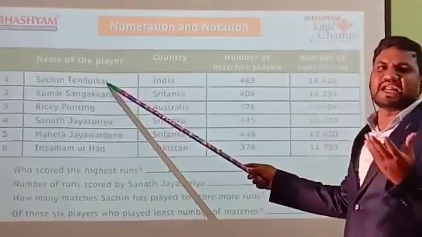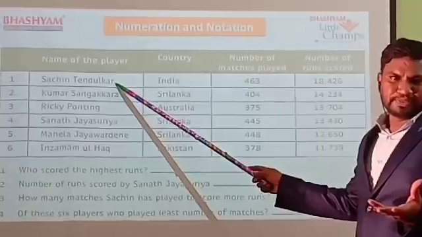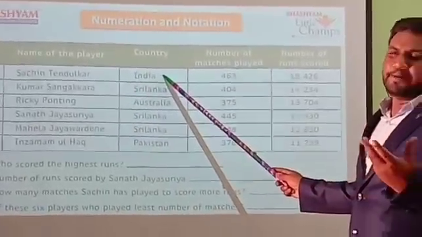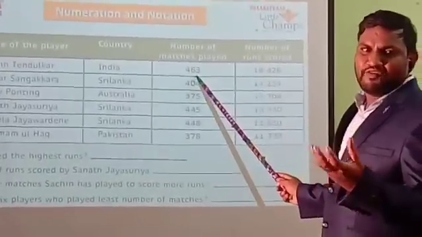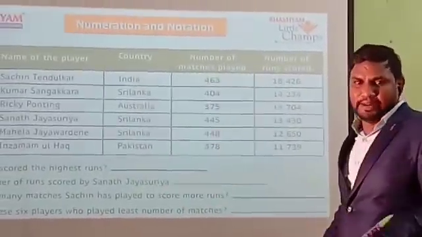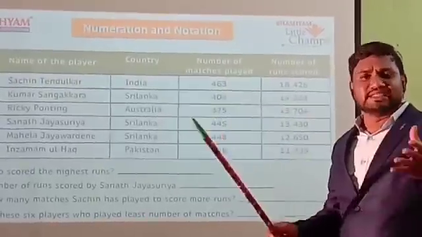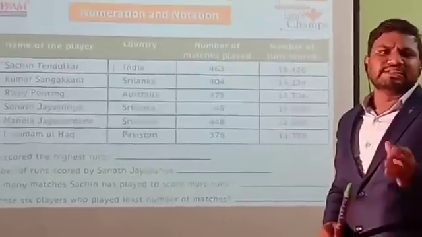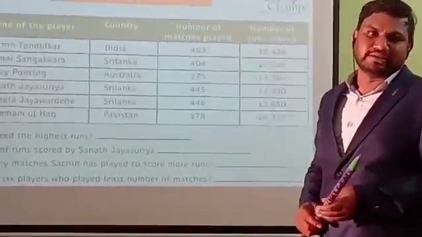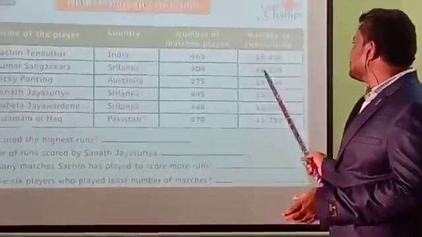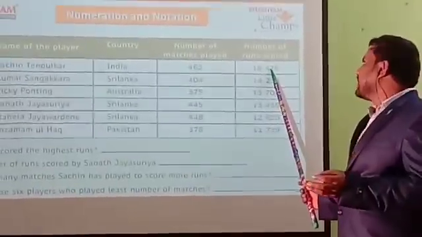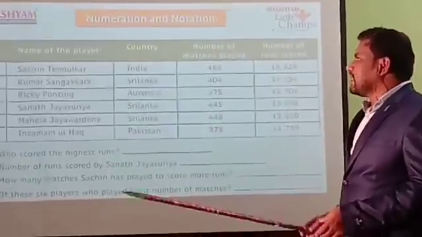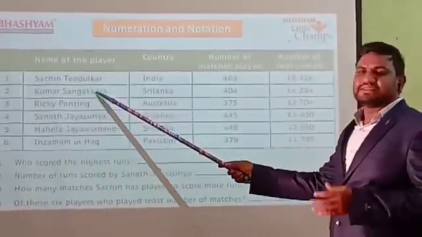Now once everyone reads, who is the first player? The famous master blaster, none other than Sachin Tendulkar. Everyone knows. He belongs to India. Now how many matches did he play? 463 matches played. He also scored many centuries. Century means you know well, how many runs? 100 runs. So how many runs did he score? 18,426.